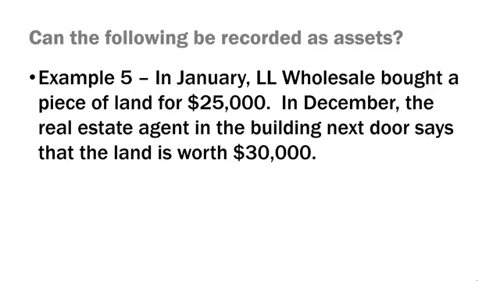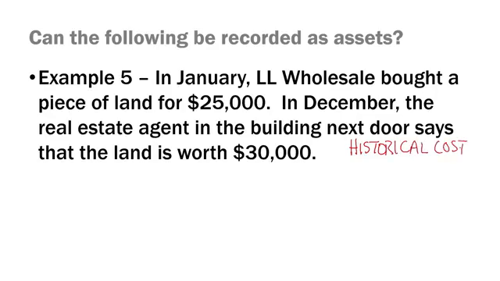The land was obtained in a past exchange or transaction, and it's expected to provide future economic benefit because it will be used by the company in its operations to generate future revenues. So yes, the land sits on the company's books as an asset at $25,000. Now, what about this good news that the land is worth $30,000? Well, again, indeed it is good news, but the value of the land on the balance sheet must remain at $25,000. We call that its historical cost.